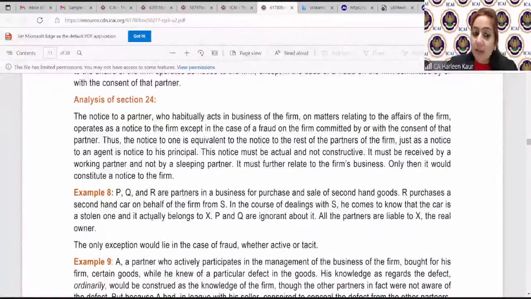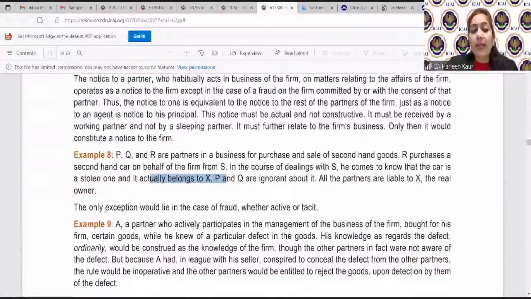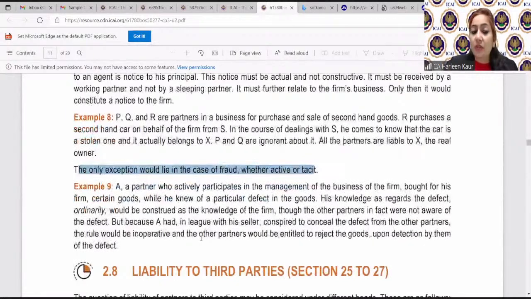If one of the partners is having knowledge about the wrong things, it will be considered that the firm is having the knowledge about this thing. The only exception was in the case of fraud. I remember I gave you homework to read section 9. In section 9, in example number 9, I gave you this as homework. So let us have a talk about this. It says the only exception is in the case of fraud. So if any one of the partners is doing any fraud, then you cannot hold the firm liable, because